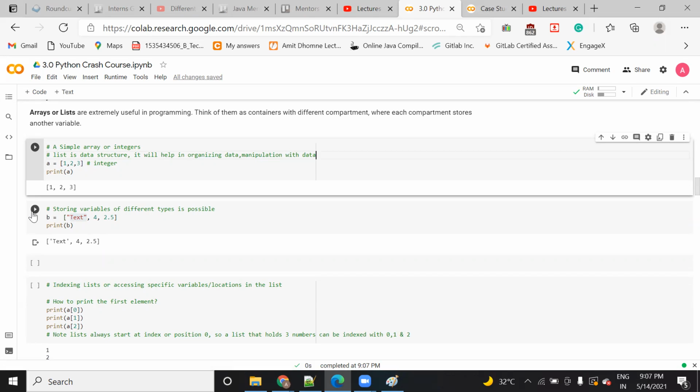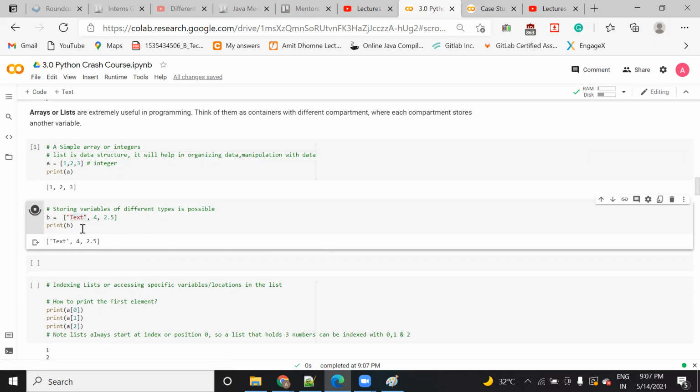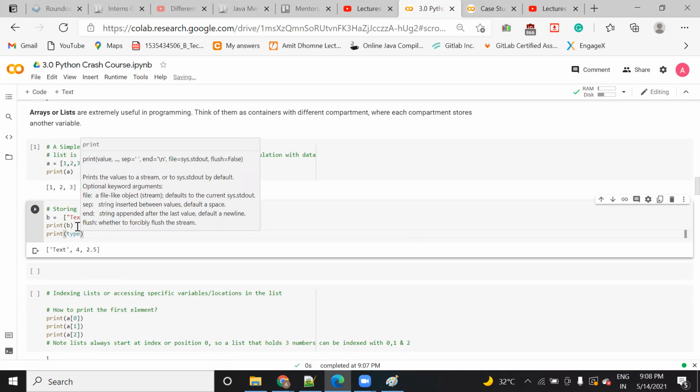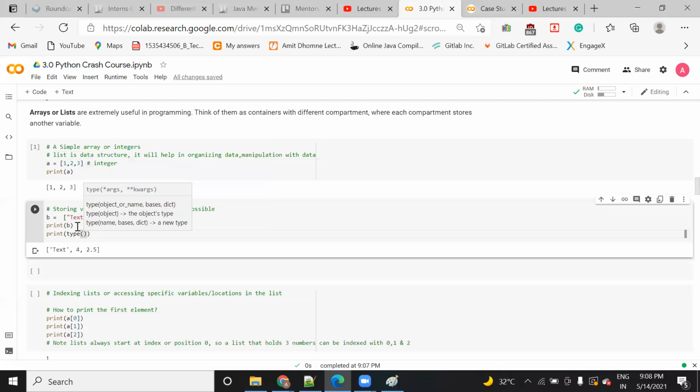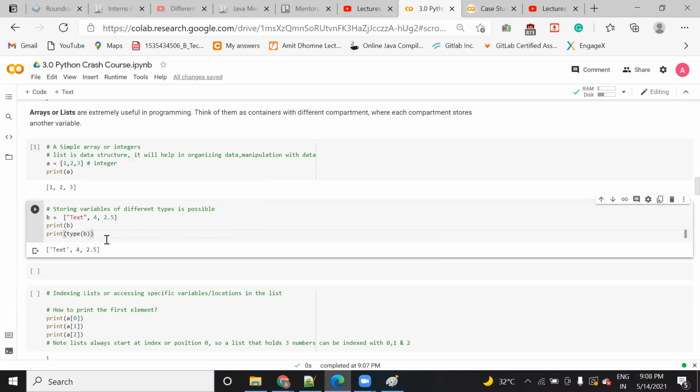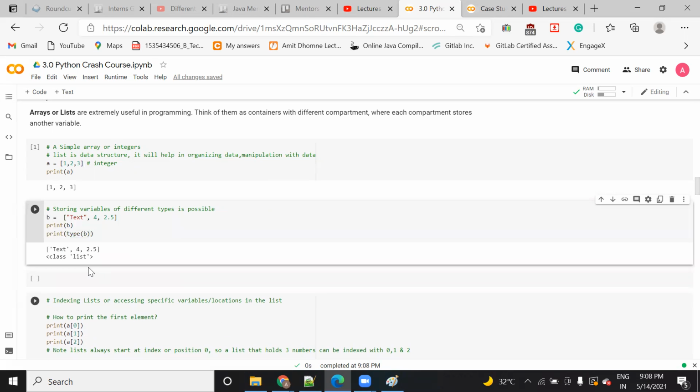Similarly, you can save multiple or different kinds of data at a time, heterogeneous. So this is also a list, and you can see it works. Now if you want to check the type of b, you can check it with print, the same command that we have seen in the last video. If you have not seen my last video, then go to the playlist Data Analysis with Python and see it. See here, it's showing the list data type, right? So it is of list data type.